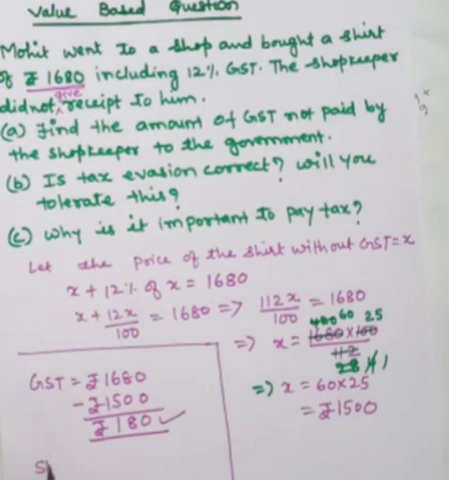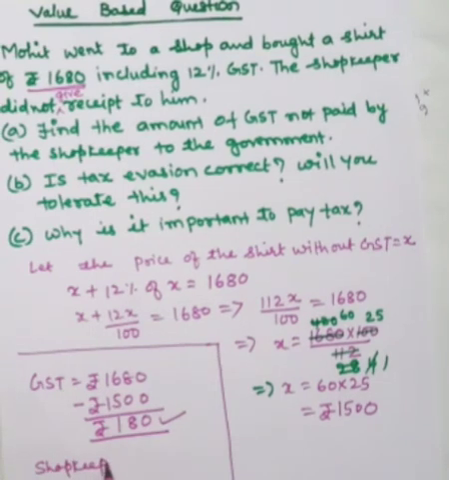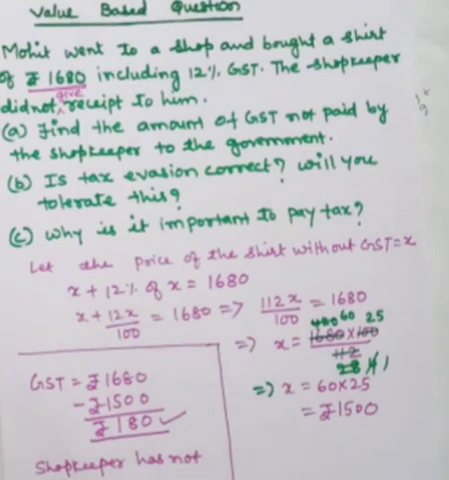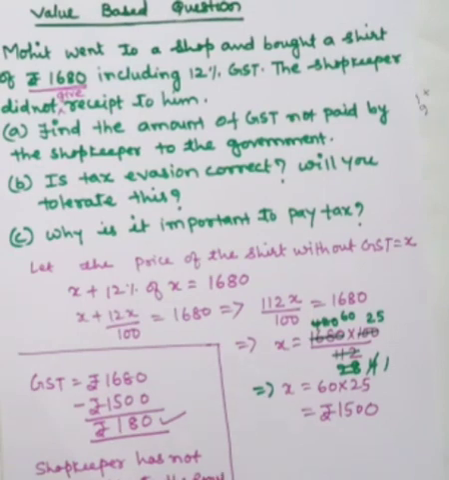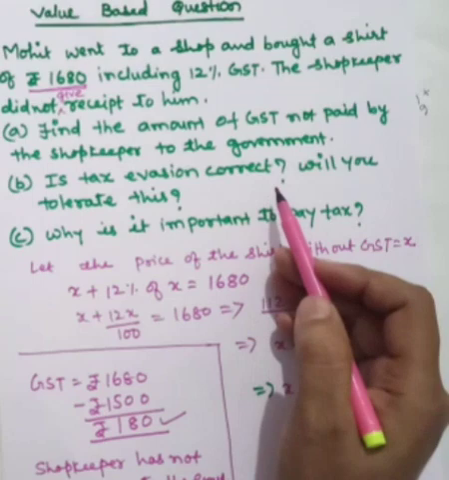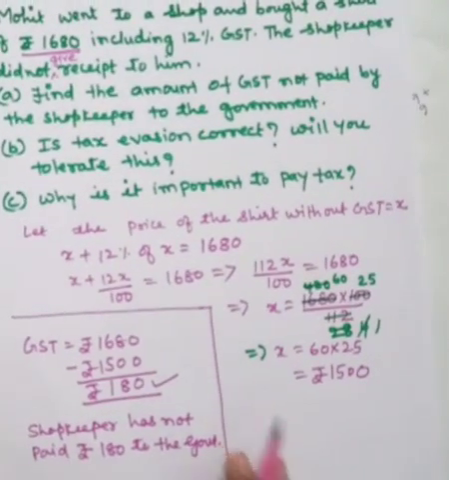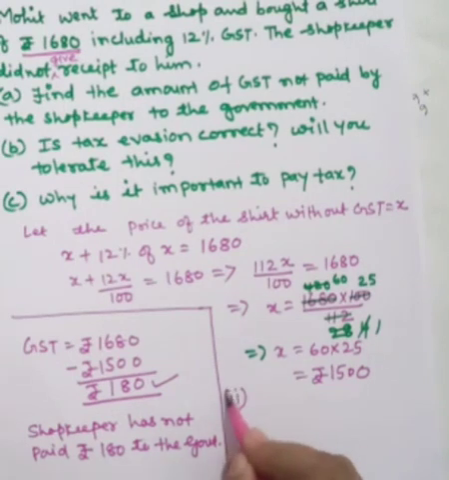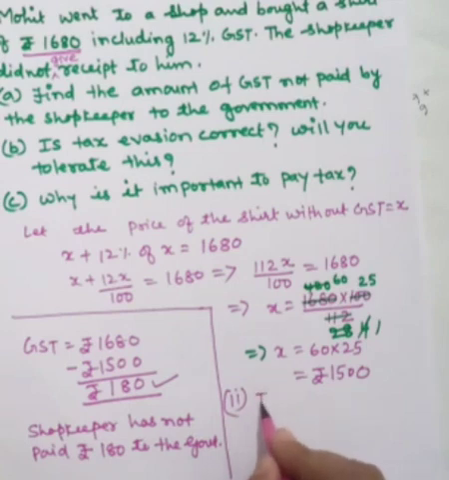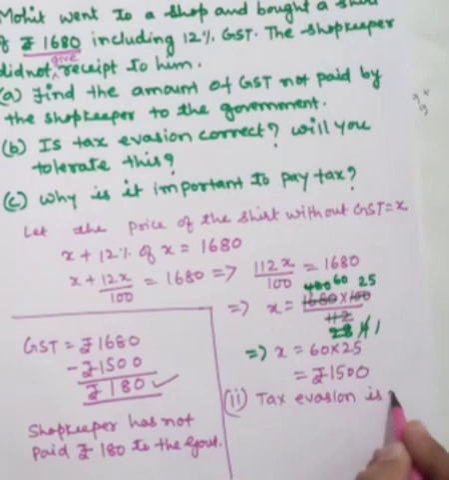Shopkeeper has not paid rupees 180 to the government. Okay. Now, is tax evasion correct? I have already told you. No, tax evasion is not correct. Tax evasion means stealing, not giving, cheating. So, we should say that no, cheating is not correct. So, tax evasion is not correct.